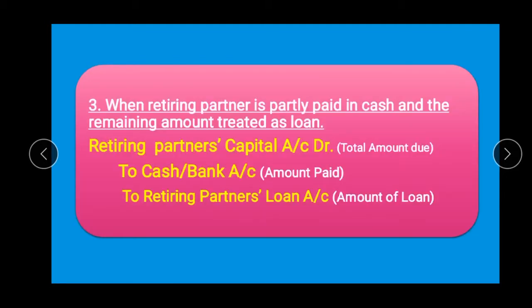Third method, when retiring partner is partly paid in cash and the remaining amount treated as loan. So it is the combination of first two alternatives. Here retiring partner's capital account should be debited because we are closing partner's capital account with the total amount due, to cash account with the amount paid in cash, and to retiring partner's loan account the amount of loan which will be paid to him as per agreement in installments or any other way.